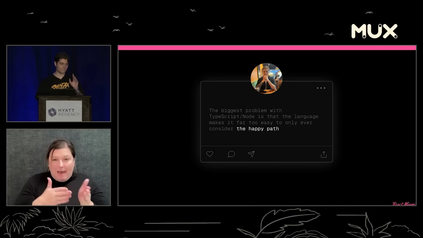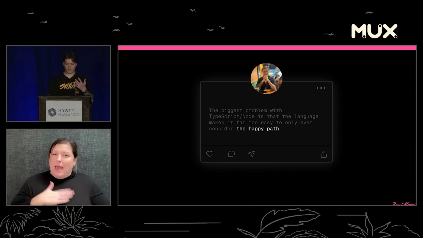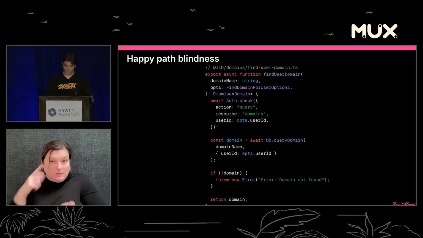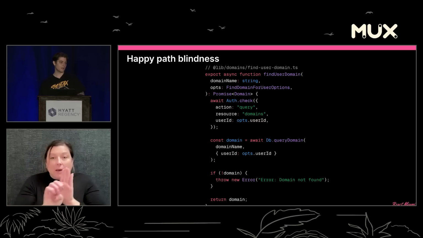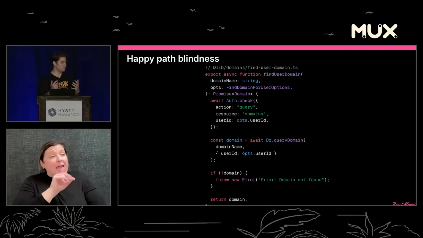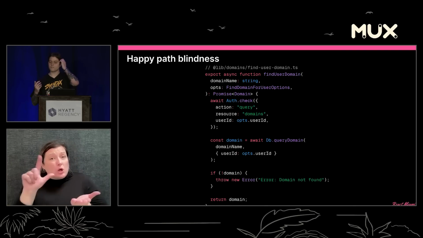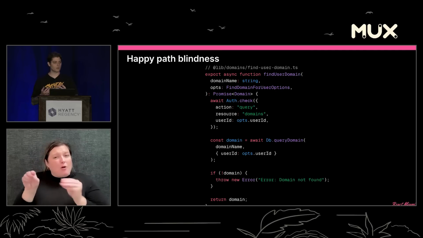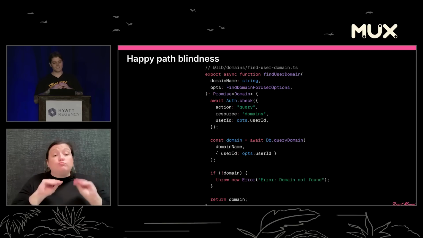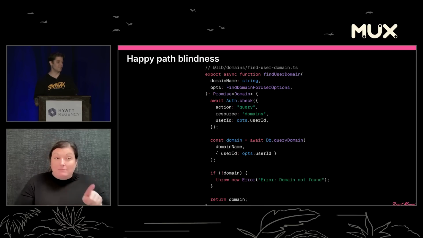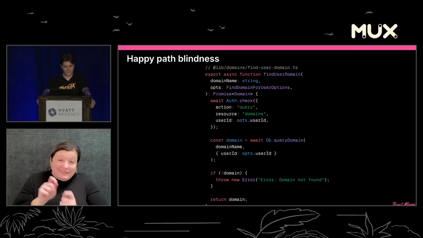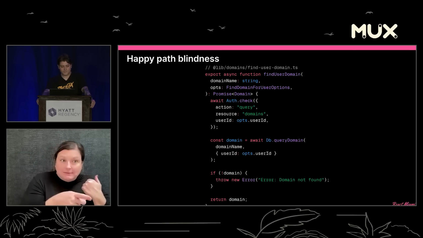I want to focus in on that, the happy path. And I want to talk about something I like to refer to as happy path blindness. So let's use an example, right? Let's say my customer support engineering team comes to me and says, hey, Dillon, we need a tool in our admin back office to get information about our customers' domains. So I go and I whip up this code sample. And I know every single person in this room has dozens, if not hundreds, of functions that look exactly like this in your code base. But it is deceptively unsafe.